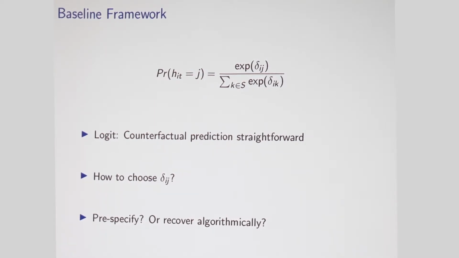The big advantage of the Logit is counterfactual prediction is straightforward because of the IIA property that Arjun talked about. So the big question is then, how do you choose delta ij? The standard econometric models have been to pre-specify a functional form for delta ij, which I'll share in the next slide, and estimate that using maximum likelihood. But you could think about machine learning models that recover delta ij algorithmically.